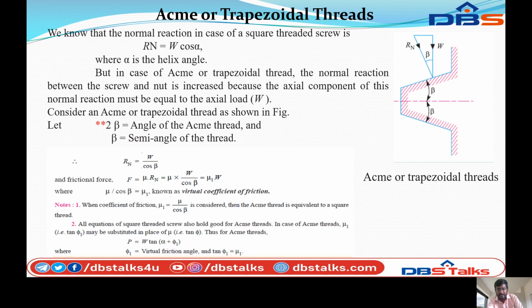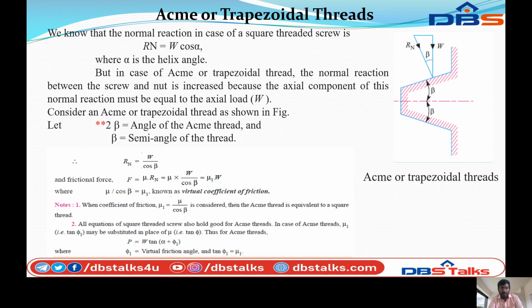The distance from the center line to the upper thread is beta and from the center line to the bottom thread is beta. The weight W is acting downwards, and Rn is equal to W cos alpha.